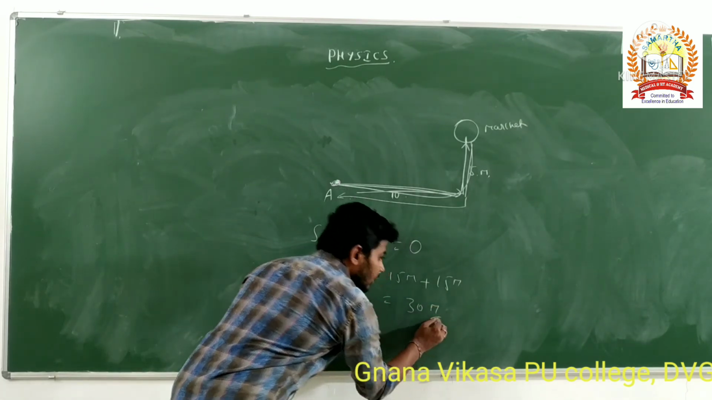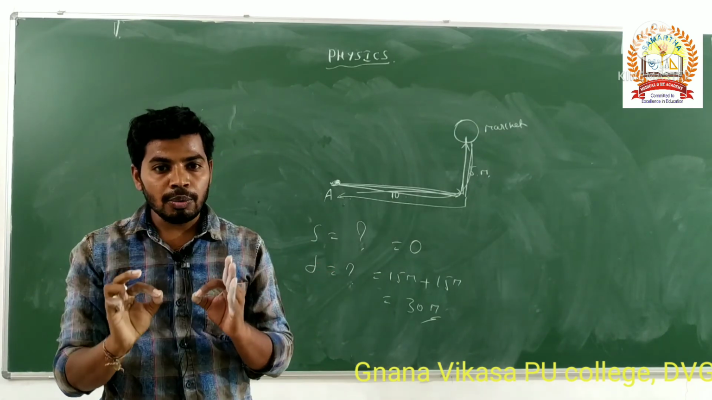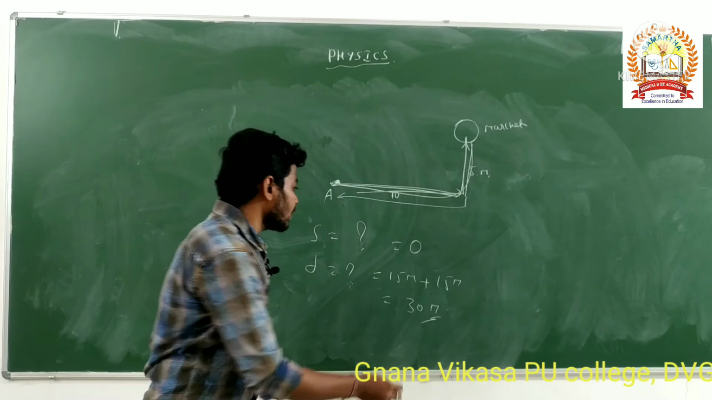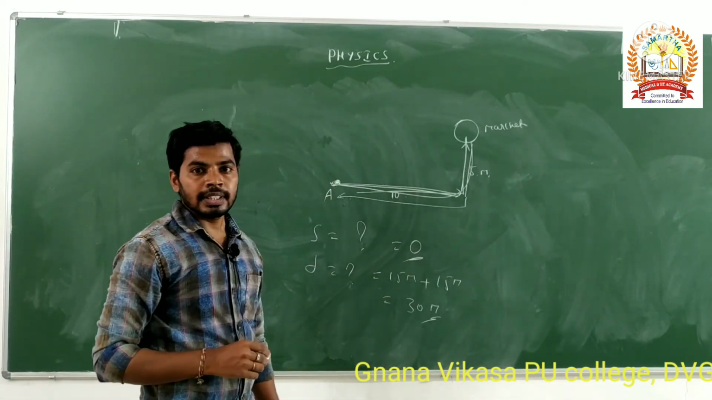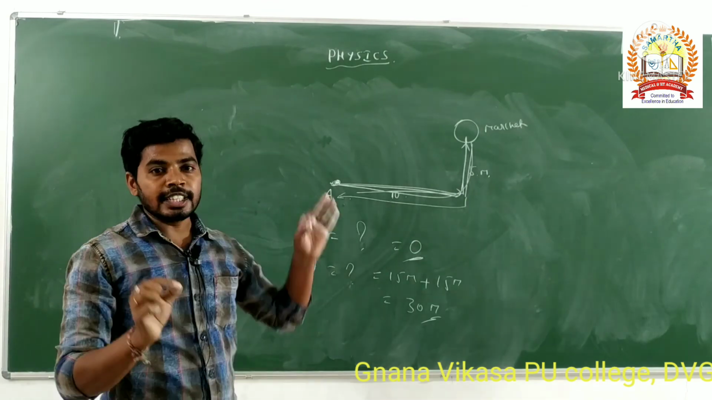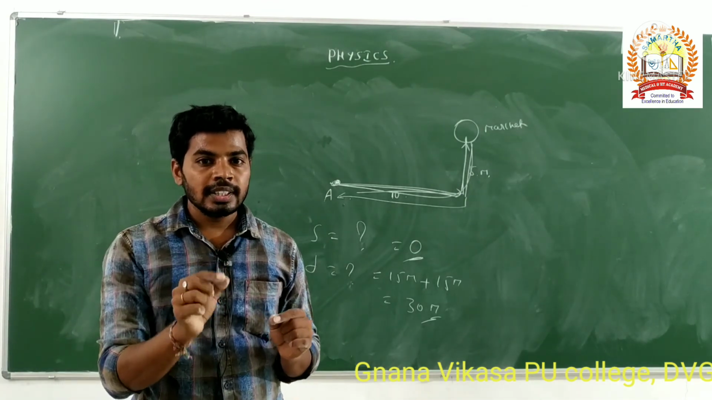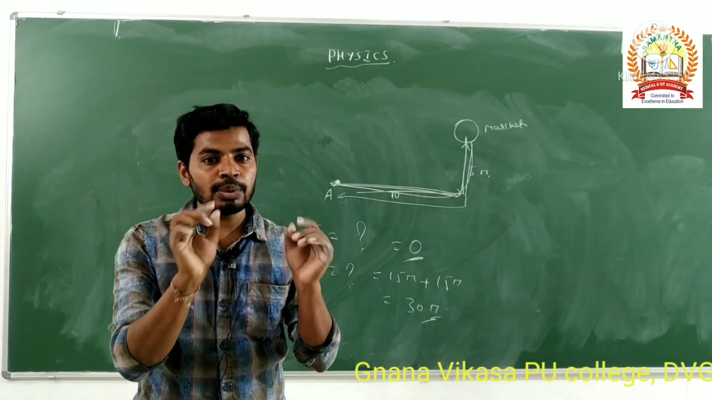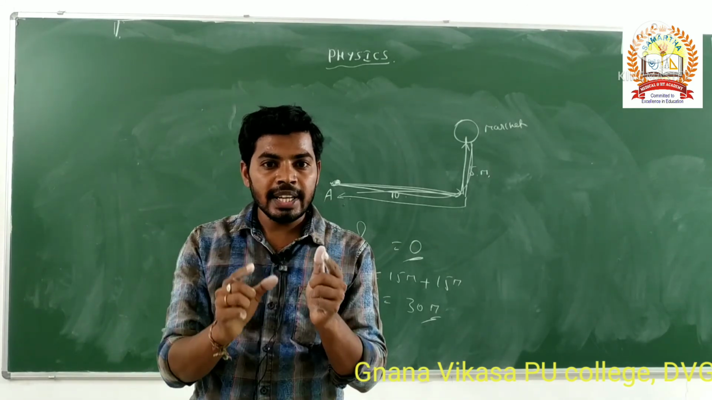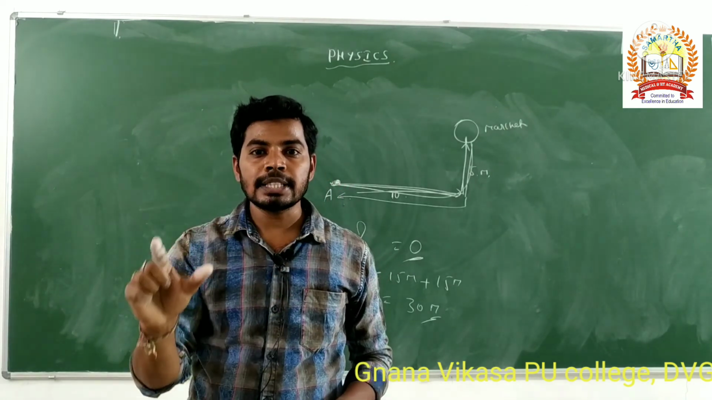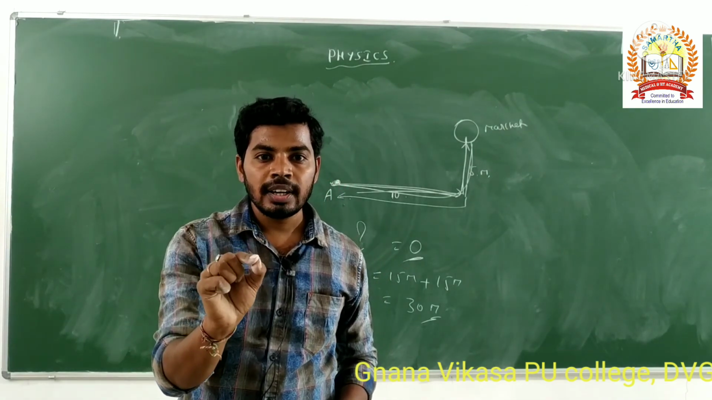30 meter. The person travelled, the total distance is 30 meter and its displacement is 0. Is it right? These are the differences between distance and displacement. I will give some work. You only have to write 5 points about distance and displacement. Otherwise, write the differences between distance and displacement. You have to show that work.